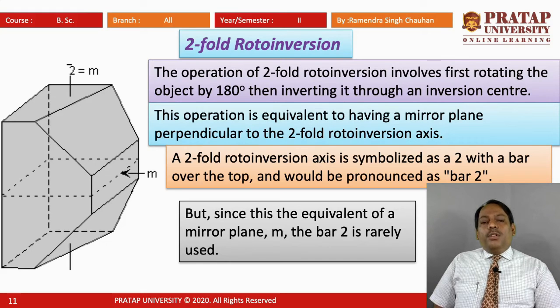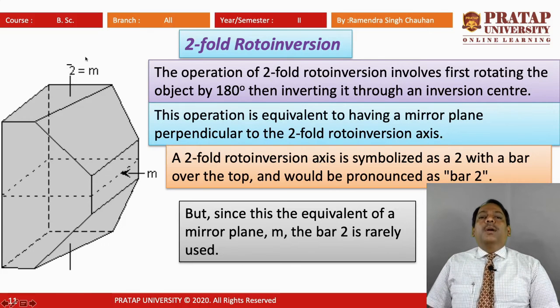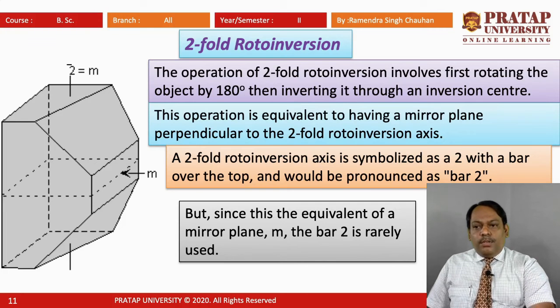A two-fold roto-inversion axis is symbolized with 2 bar. Like here we can see there is a bar on the two, that gives the 2 bar, or two-fold roto-inversion. And since this is the equivalent of a mirror plane M, the bar 2 is rarely used.